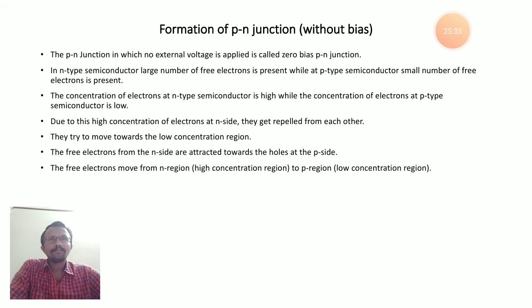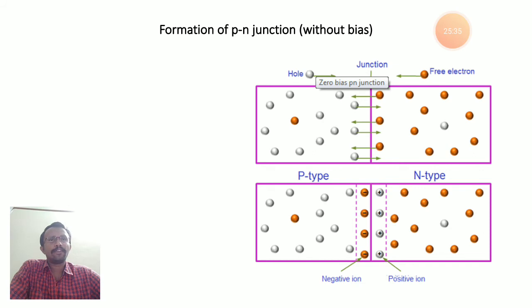Okay, so we'll continue here. You can see clearly, if you see p-type and n-type material here, the electrons present in n-type material have a very high concentration. Because of high concentration, the electrons repel each other. Then they start moving from the high concentration region to the low concentration region.